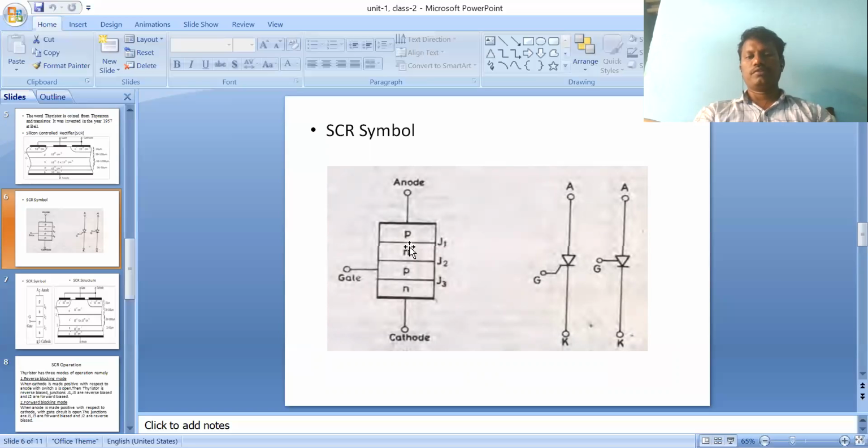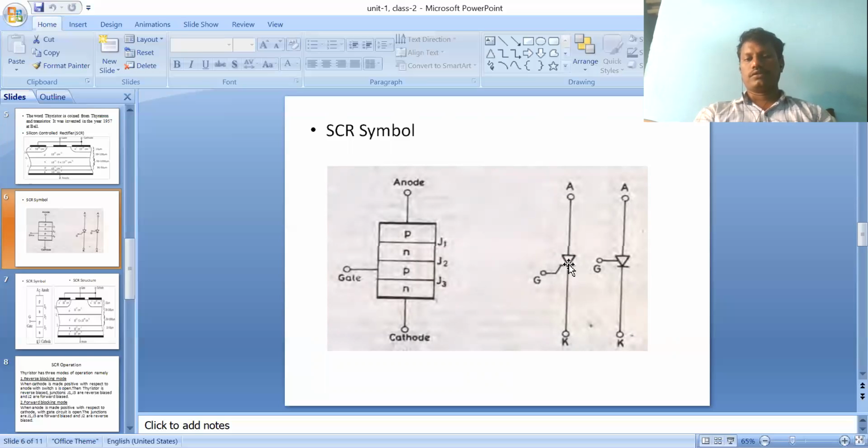So that is P plus, N minus, P minus, N plus. Okay, the gate is connected nearby the P plus layer. Like that, it is the symbol represented by SCR: the SCR anode, gate, and cathode.